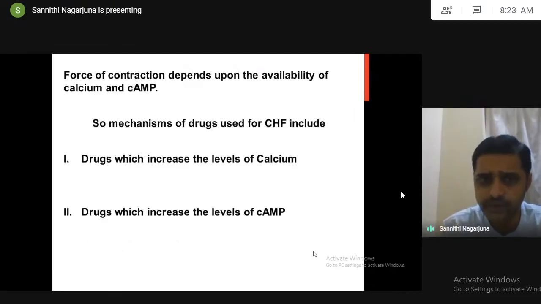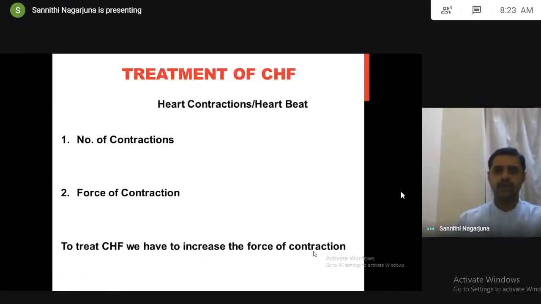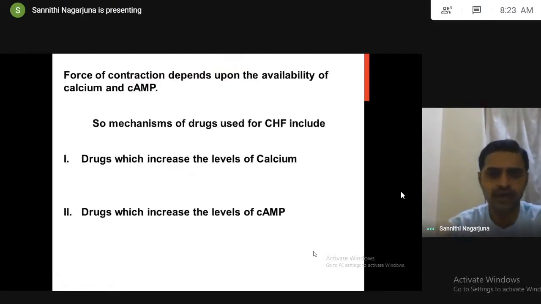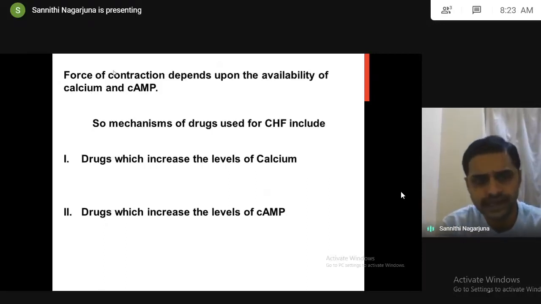How will you increase the force of contraction? The force of contraction depends upon two things: calcium and cyclic AMP. As you know, calcium is responsible for the force of contraction. Cyclic AMP, I discussed in the first class. One of the second messengers in the adenyl cyclase pathway is cyclic AMP. The action of cyclic AMP in the heart is an increase in the force of contraction.